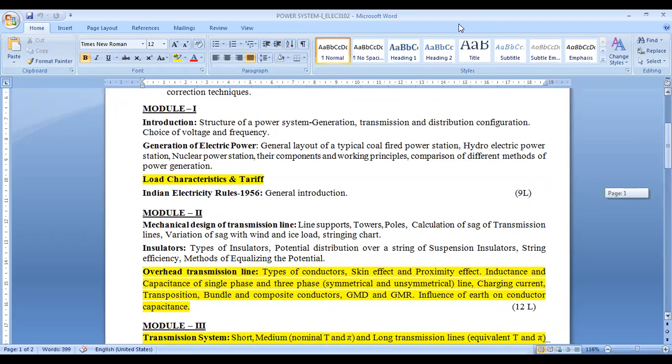So next, I'm going to start our first chapter. Now here in the syllabus, you can see the highlighted portion, the yellow portion. I will cover this part only, and the rest of the part will be covered by assessment.